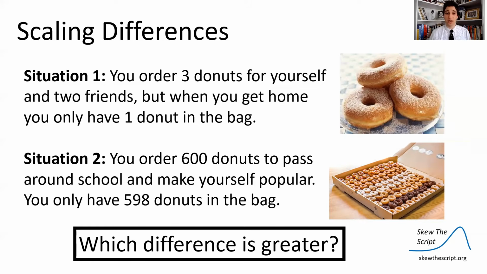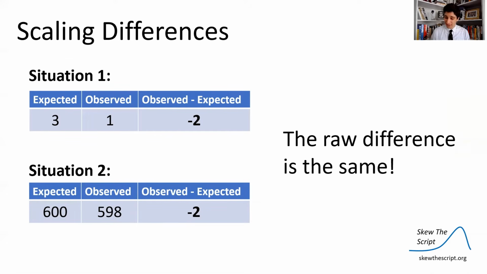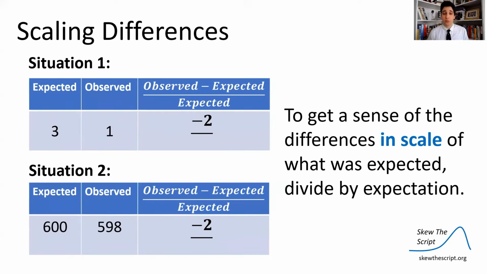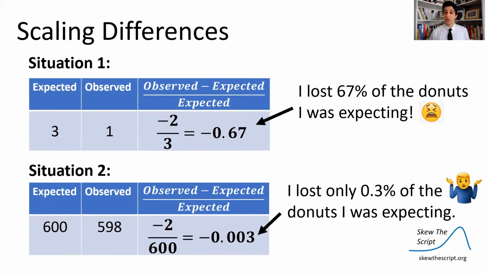What difference is greater? Well, let's look at observed minus expected like we did before. So in both cases, there's a difference of 2. We got 2 less donuts than we expected. So the raw difference in terms of number of donuts is exactly the same. However, to get a sense of the differences in scale of what we expected, we can divide by the expected counts. So when we do that, we divide the first situation by 3 and the second situation by 600. And then we can get some percentages from that. In situation one, I lost 67% of the donuts that I was expecting, 2 out of 3. In situation two, I only lost 0.3% of the donuts I was expecting.